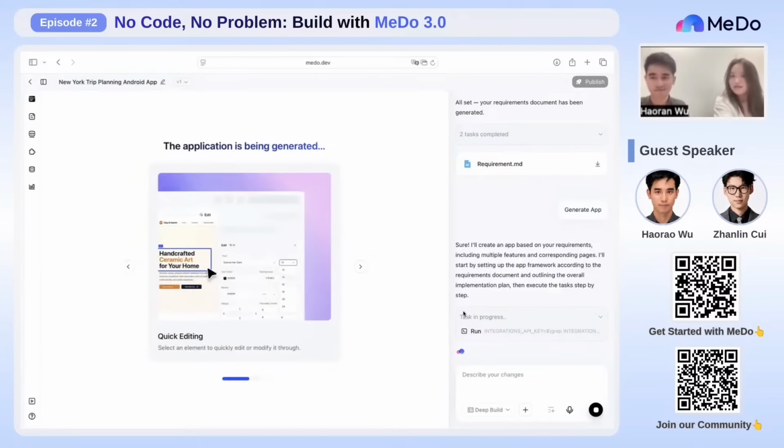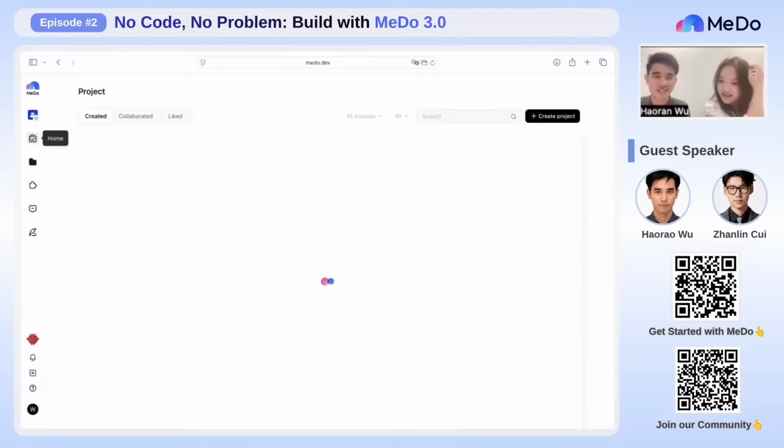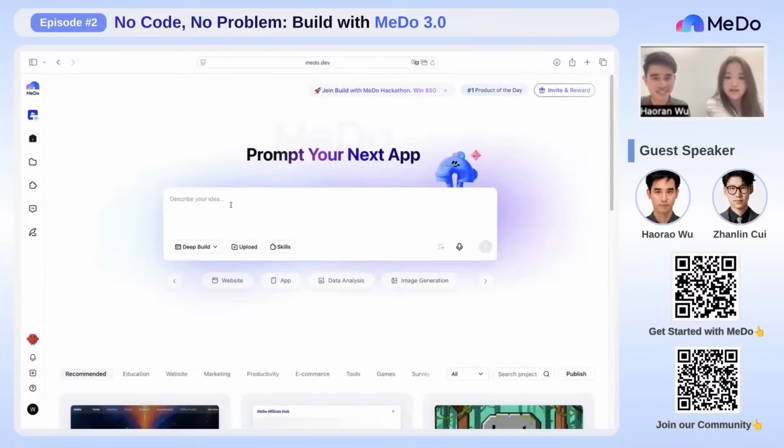So, can you walk us through the product, the website? Yeah, why not? Perhaps do you have any questions for our product right now? Yeah, if I have no idea what kind of project or design style I want, what should I do? Because I'm actually a user who has no coding background, so that must be impressive and attractive for me.